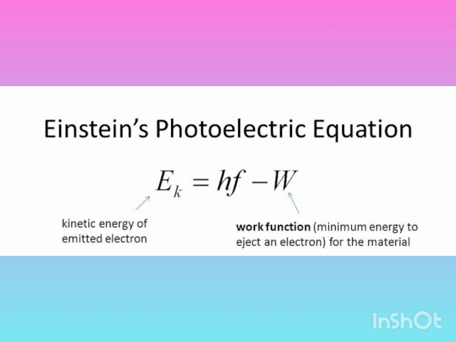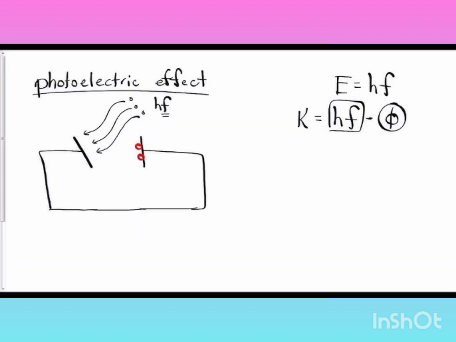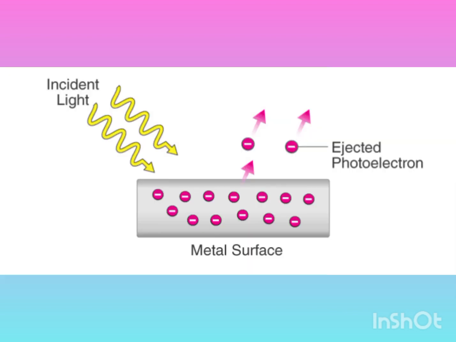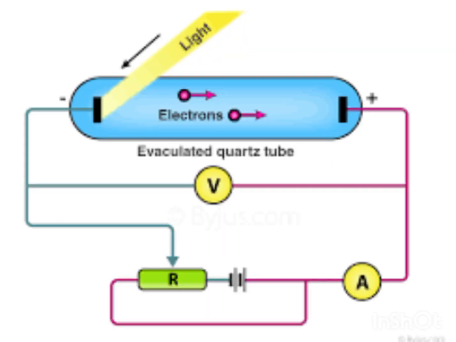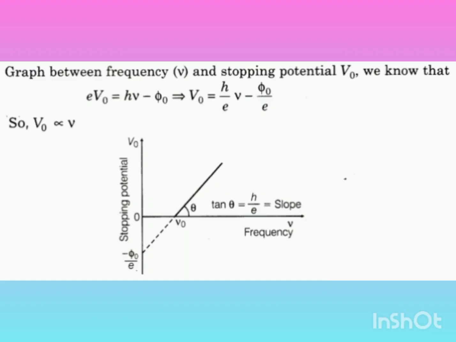So from this equation we know that if we want to completely neglect the kinetic energy gained by the electron, we supply a retarding potential to the particular setup. So instead of K max, it comes to be eV0, where V0 is the retarding potential.